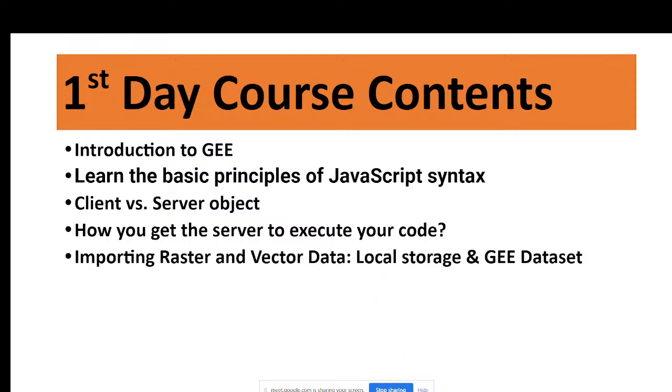And then how to easily import raster and vector data from local storage as well as the Google Earth Engine dataset. And then how to easily filter the attribute table. So after importing the shapefile, how you can easily filter your attribute table on the Google Earth Engine platform. We also try to discuss that.